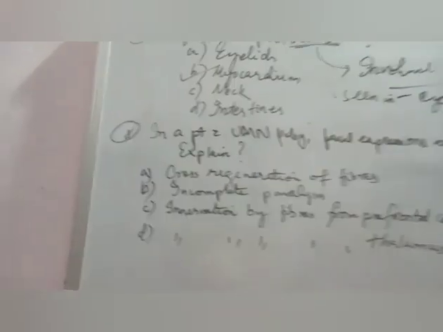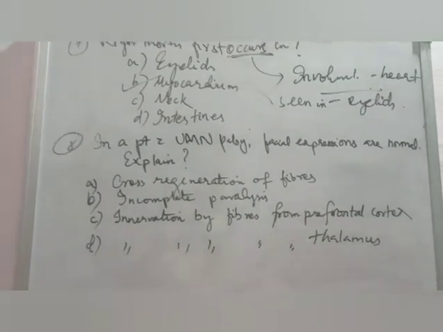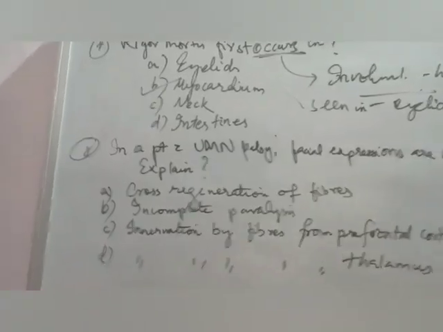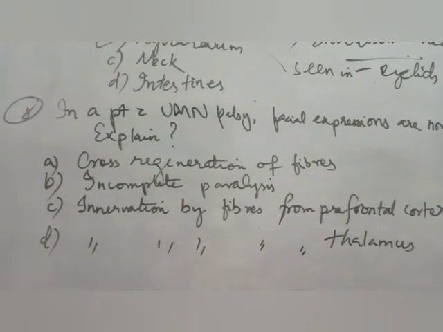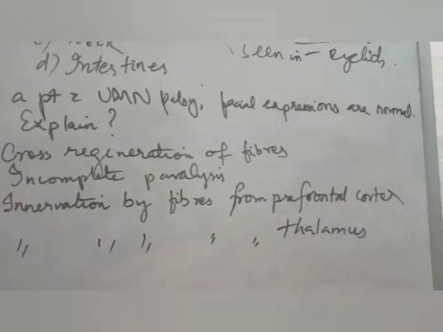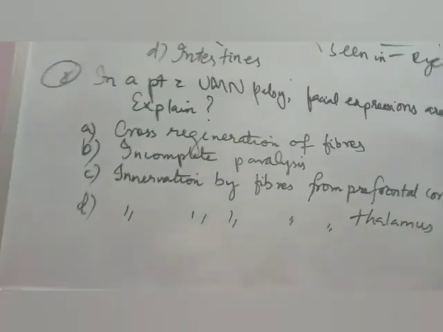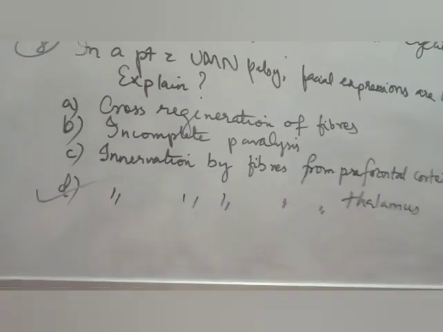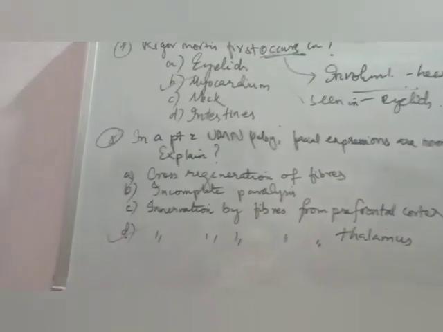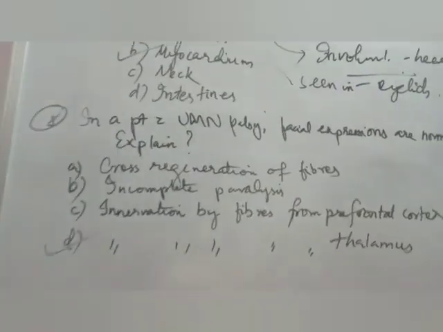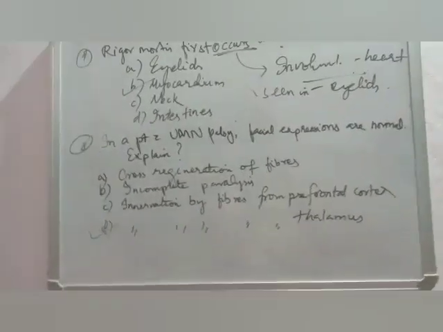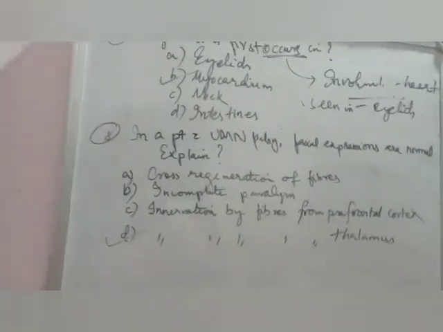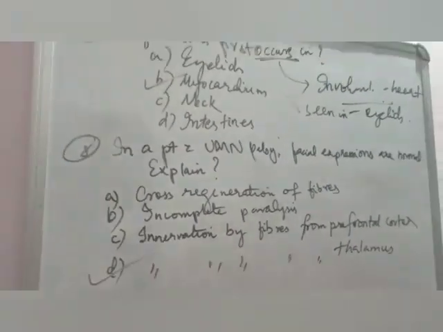In a patient with UMN palsy, facial expressions are normal. Explain how it happens. Options: cross regeneration of fibers, incomplete paralysis, innervation by fibers from prefrontal cortex, and innervation by fibers from thalamus. So this is something you have to learn. It is innervation by fibers from thalamus. There are some independent fibers from the thalamus which go to the facial nerve nucleus. So in emotional states, facial expressions can be normal even if the person is having a UMN palsy.